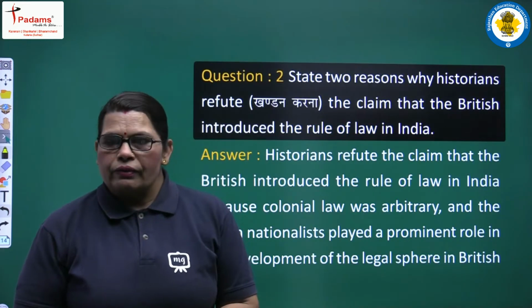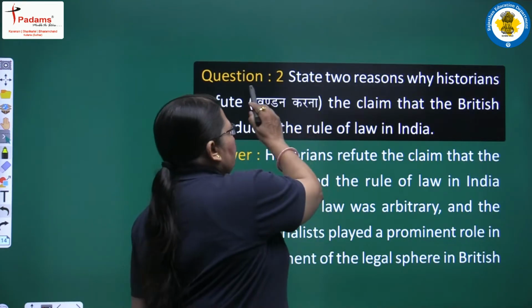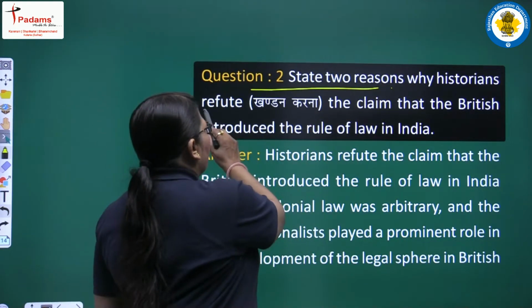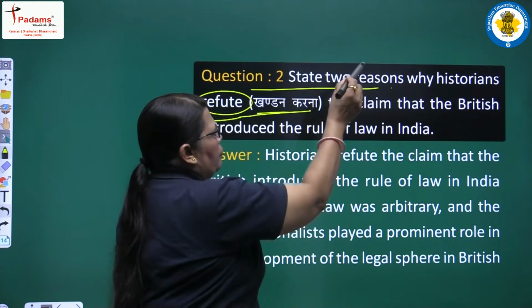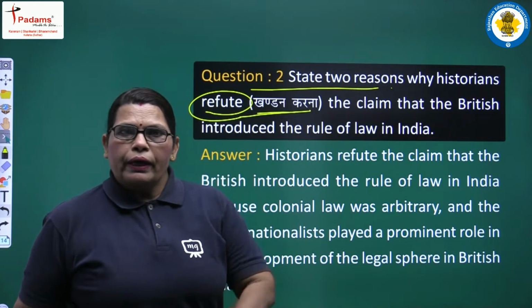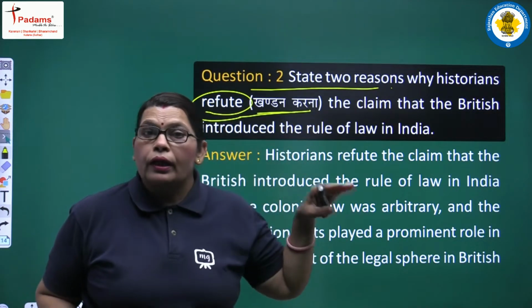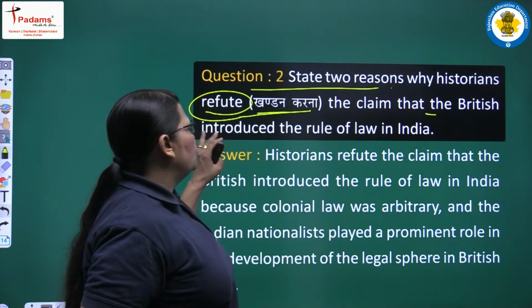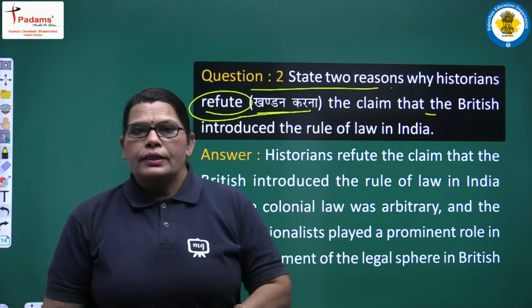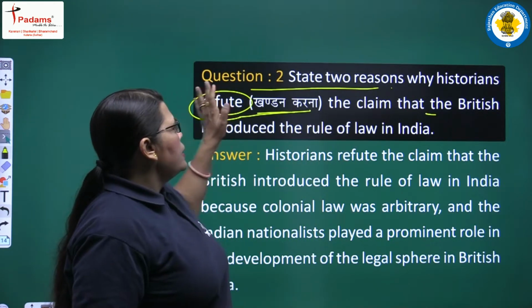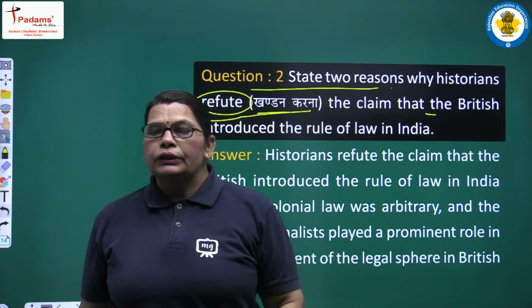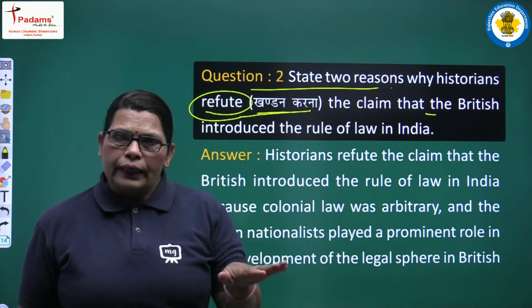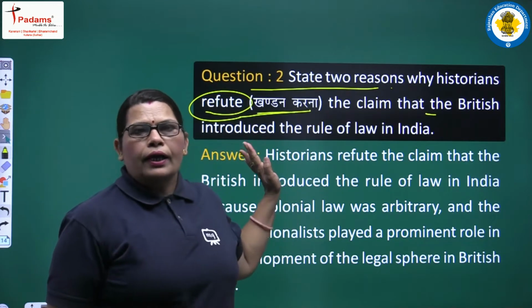We are considering our next question here. State two reasons why historians refute, meaning reject, the claim that the British introduced the rule of law in India. Our historians often do not accept certain things and refute them. Yes, our historians always refute that the Britishers introduced laws in India. Is it true or not? Let's discuss and write in our answer session here.